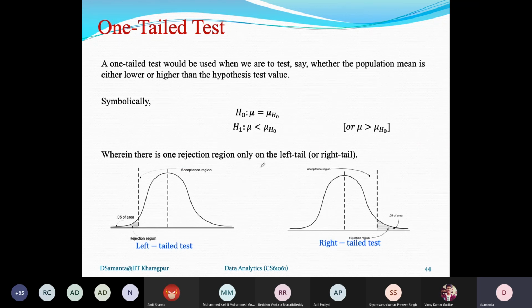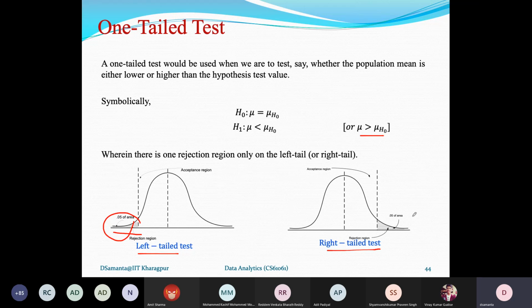Now, in case of a one-tailed test, if it is less than, it is called the left-tailed test. And if it is greater than, it is called the right-tailed test. In case of a left-tailed test, the rejection region is at one end only. If 5% is the alpha value, then the area of this region is 0.05.